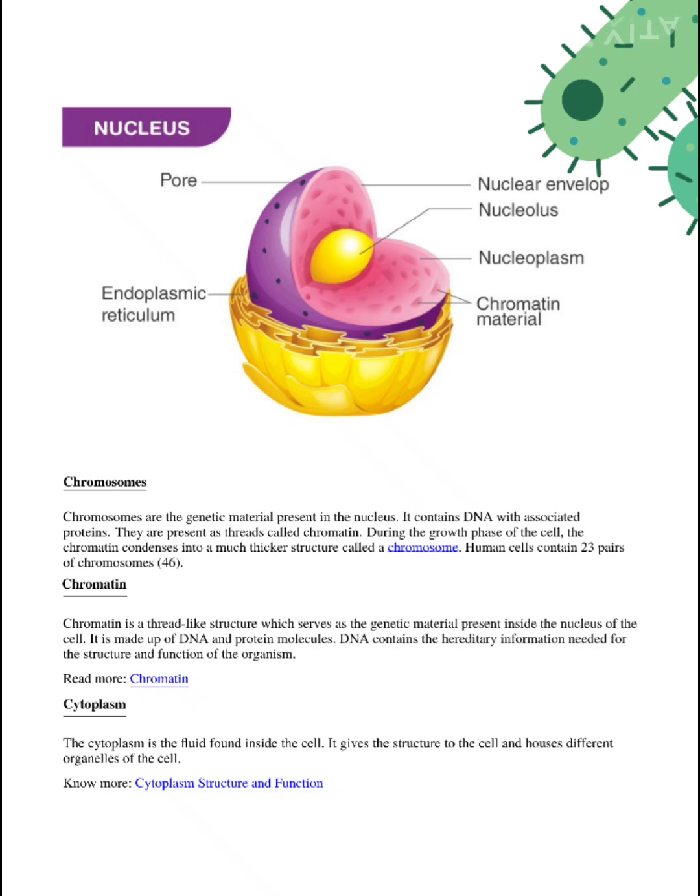If we talk about chromosomes, chromosomes are the genetic material present in the nucleus. It contains DNA with associated protein. They are present as a thread called chromatin. During the growth phase of the cell, the chromatin condenses into a much thicker structure called chromosome. Chromatin is a thread-like structure which serves as genetic material present inside the nucleus of the cell. Cytoplasm is the fluid found inside the cell, and it gives the structure to the cell and houses different organelles of the cell. Thank you.